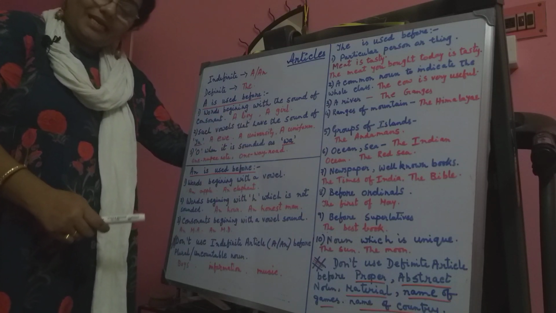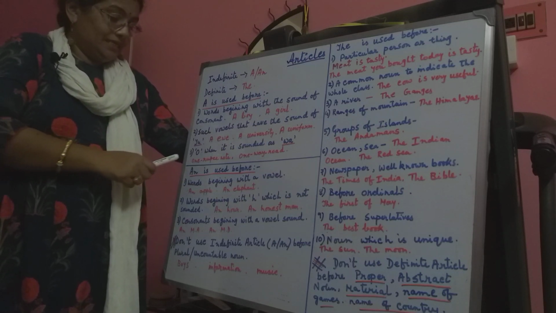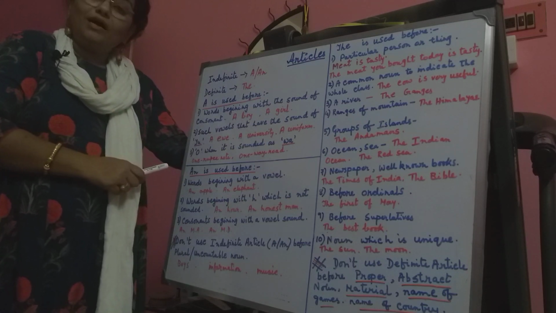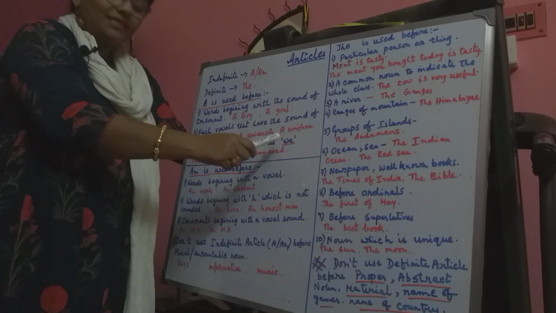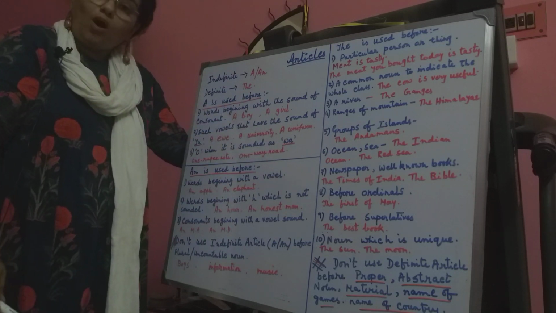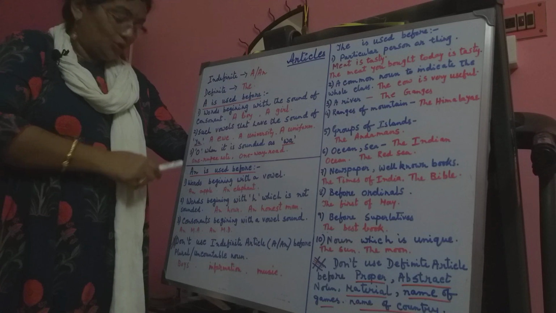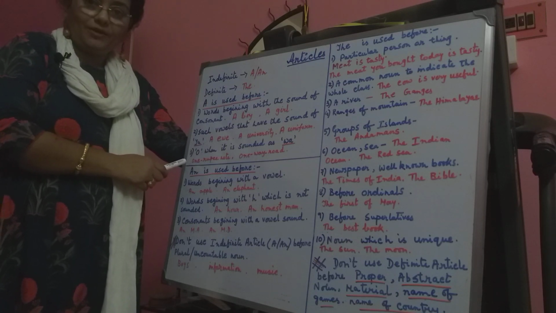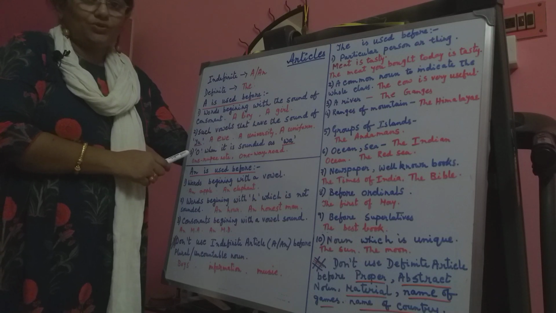Clear? Next, some words are there that start with O, but it sounds as wa. Wa means W-A. For example, a one rupee note, though it starts with a vowel, the sound is consonant.